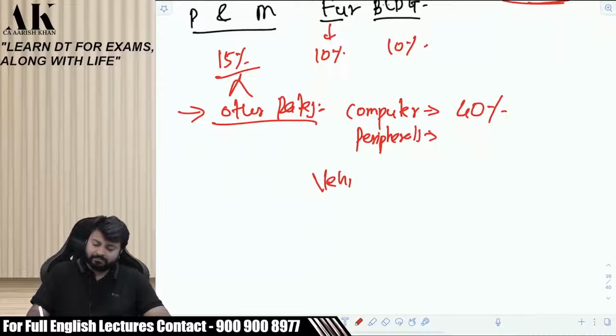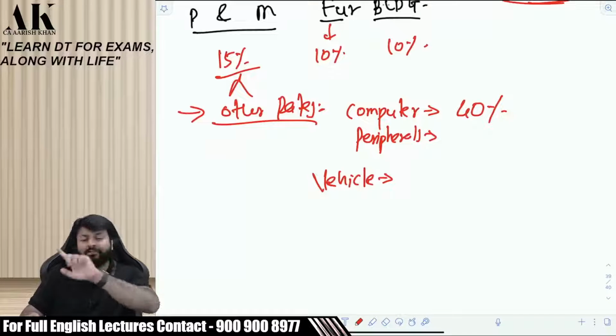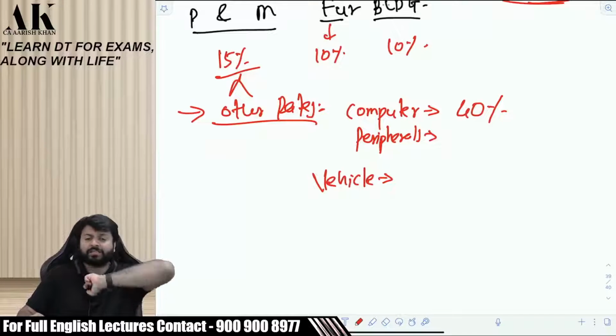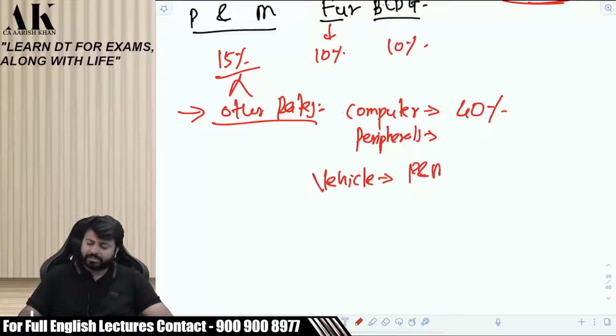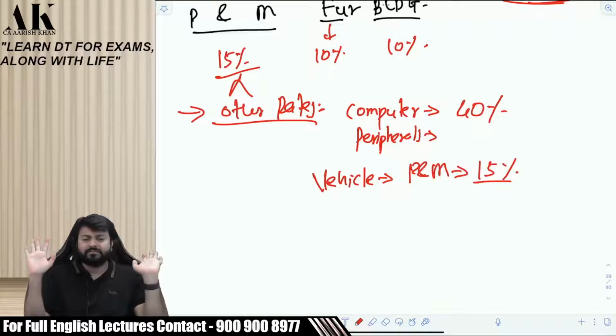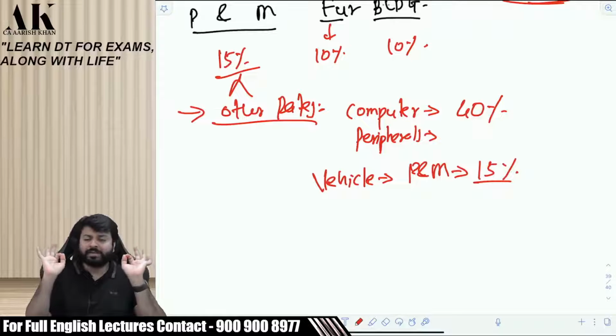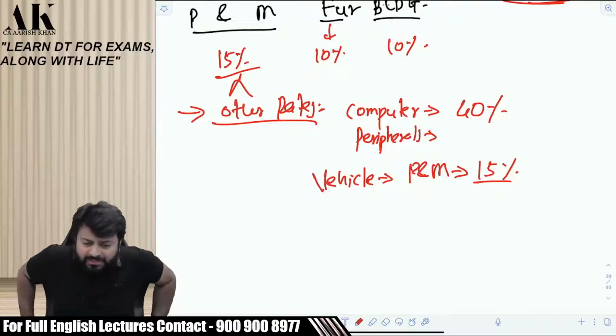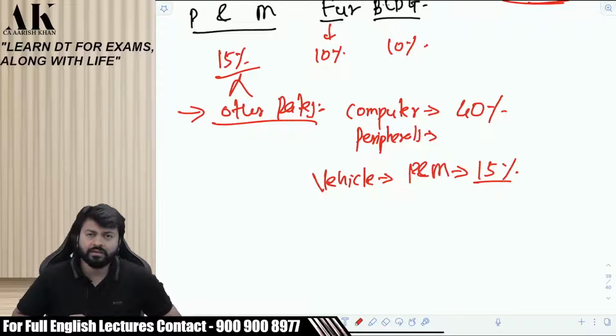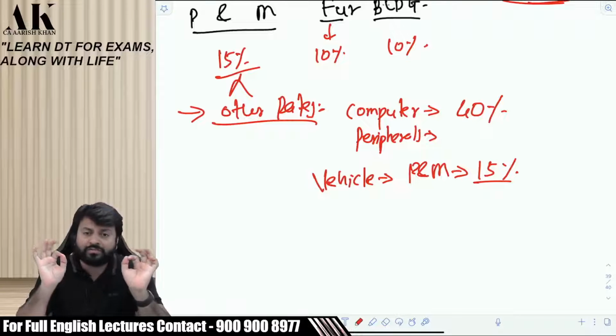Vehicle. Where will it be classified? First, tell me the classification, I will tell the rate. Plant and machinery. By default, vehicle will be depreciated at 15%. Okay? Now listen carefully. There are a lot of things. By default, vehicle will be depreciated at how much percentage? 15%.